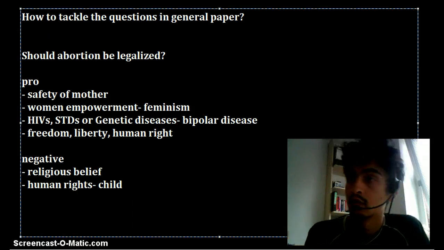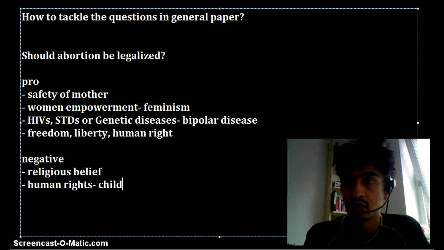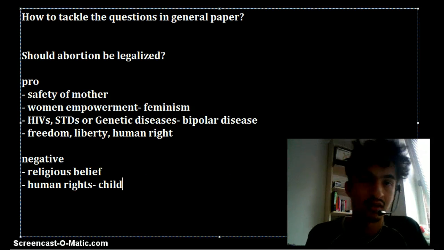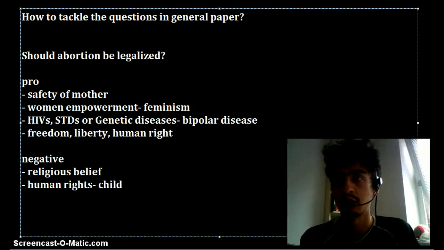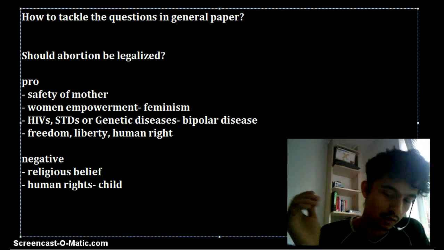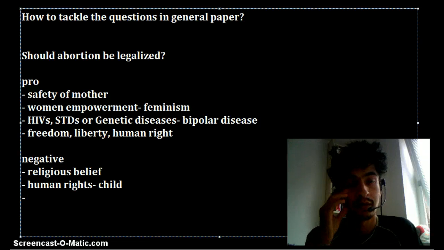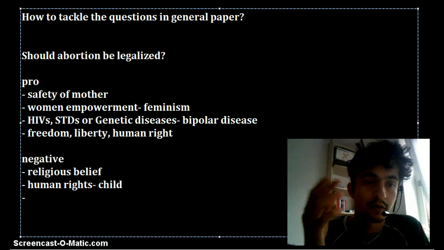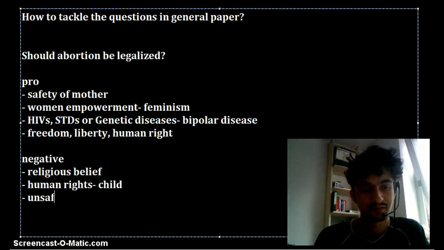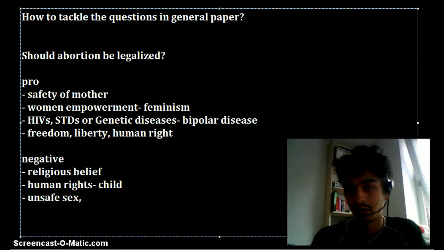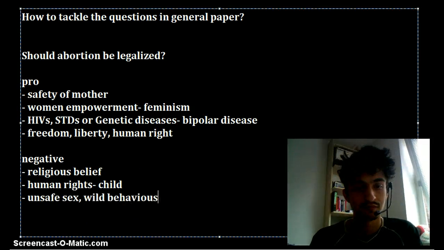I could argue that since a child cannot decide for itself, and since he or she is not considered in the decision making process, how can you simply terminate a life without his or her consent? So I could argue on that point too. I could further say that if abortion is legalized, there would be unsafe sex, and there would be, like, I don't know, wild behaviors, as some of the people might like to call.